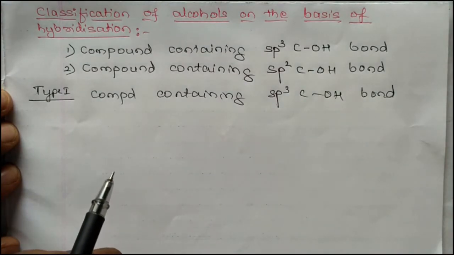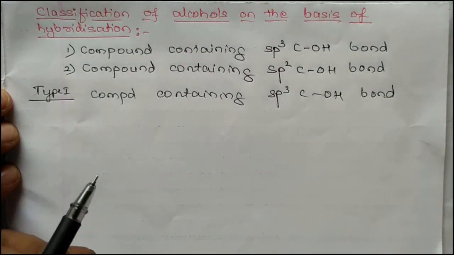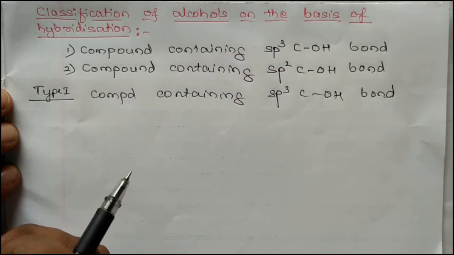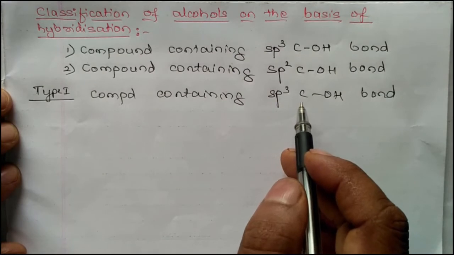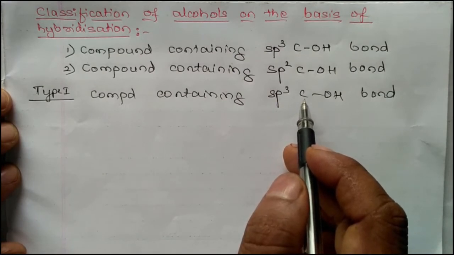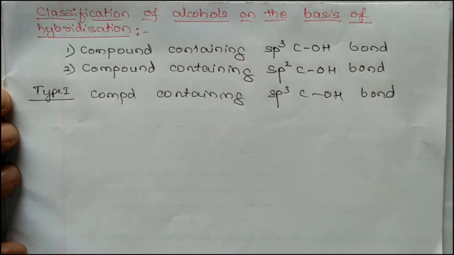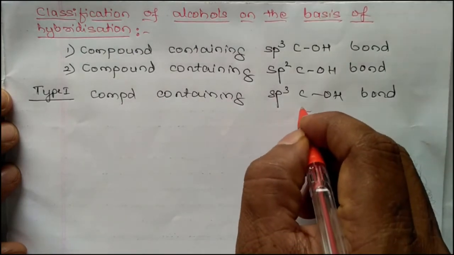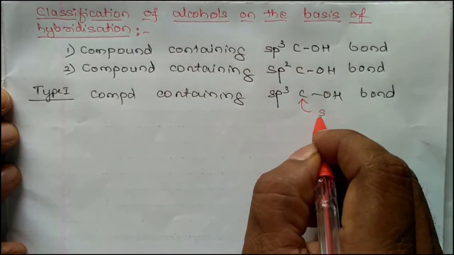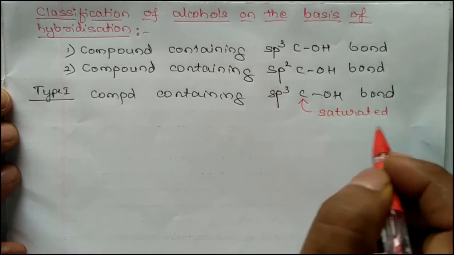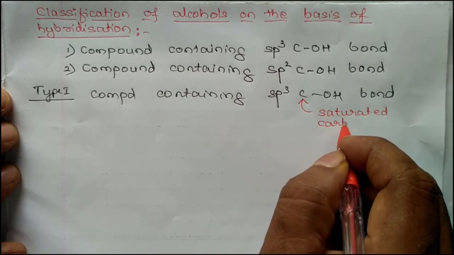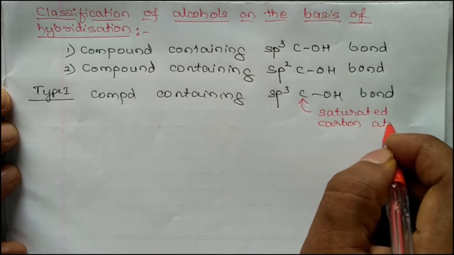In this class of organic compounds, the OH group is present on a saturated carbon atom, or the OH group is attached to an sp3 hybridized carbon atom. If it undergoes sp3 hybridization, it is a saturated carbon atom.